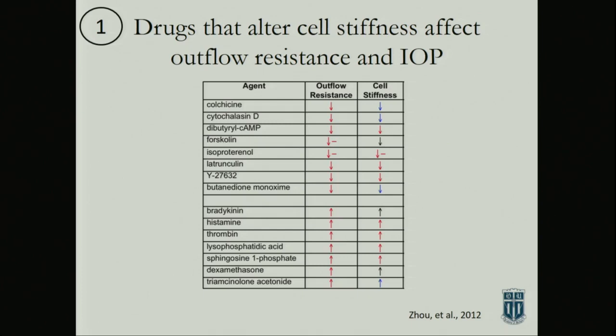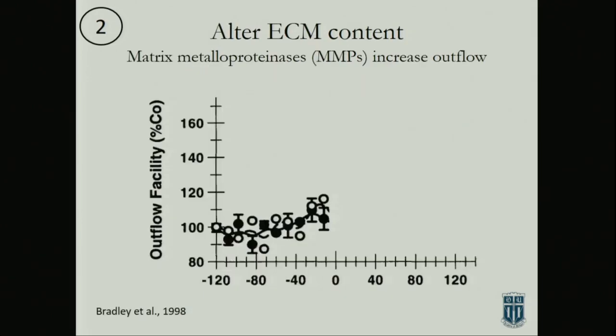And if you look at the literature, and you look at drugs that we know alter the contractility or the stiffness of the cell, all of them that decrease outflow resistance have a decreased cell stiffness as well, and vice versa. If they increase cell stiffness, they're going to increase resistance. So in all those cases, it was true. So it makes sense that's an important contributor to outflow.